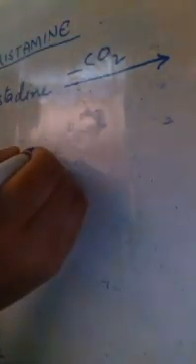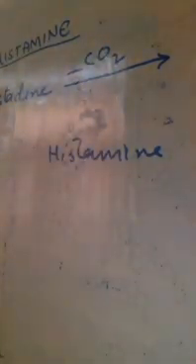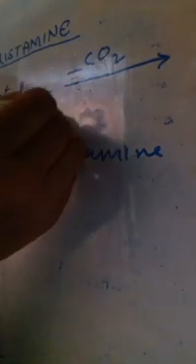Histidine is one of the amino acids present in the body. This histidine undergoes decarboxylation reaction which results in the formation of histamine. This reaction is catalyzed by an enzyme that is called histidine decarboxylase.